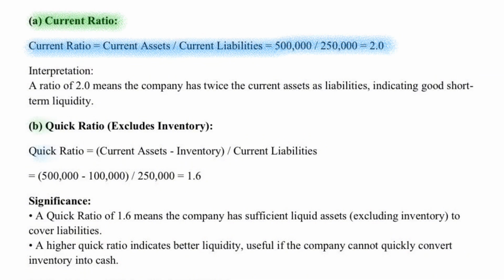2. Quick ratio equals current assets minus inventory divided by current liabilities equals 1.6. A quick ratio of 1.6 means the company has sufficient liquid assets, excluding inventory, to cover liabilities, which is important if inventory cannot be quickly converted into cash.